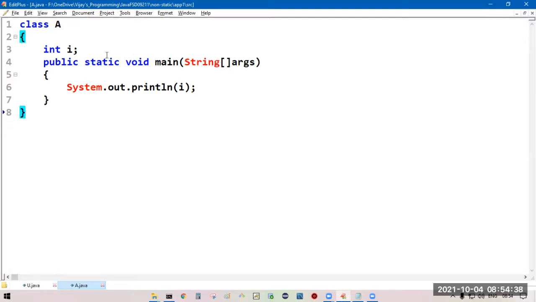Non-static variable i cannot be referenced from a static context. This is the static context. The main method is static. Non-static i cannot be referenced from a static context without a reference.